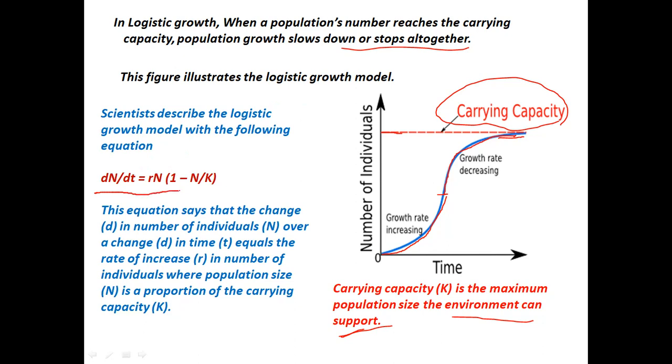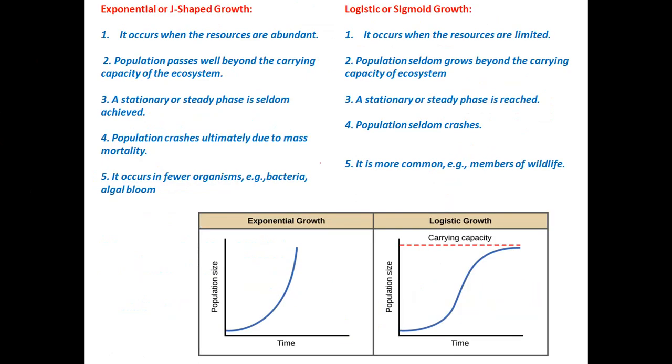Here is the equation: dN/dt = rN(1 − N/K). As I already told you in the case of exponential growth, dN/dt means the change in the number of individuals with time t. It's equal to r into N. r is the rate of increase, calculated as births minus deaths. N is the total population size, into 1 minus N divided by K. Now K comes into the picture here, and K is the carrying capacity. All right, so this is how we calculate the logistic growth model.